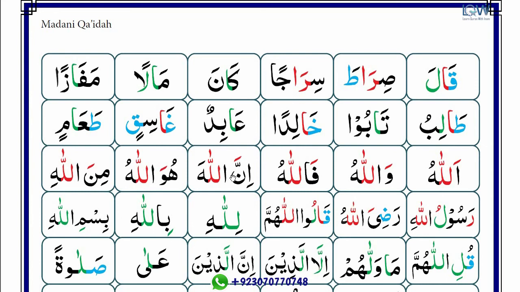Noon is mushaddad, so read with gunna. And there is zabar before the lam of Allah, so read with thicker voice. Hamzah noon zir in, noon lam zabar nal, innal, lam khada zabar la, innallah, ha zabar ha, innallaha.